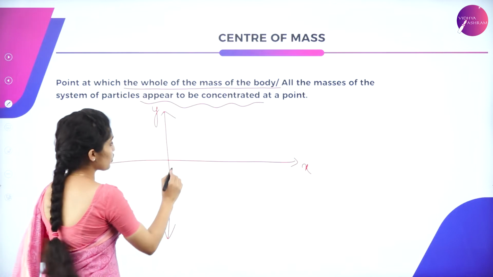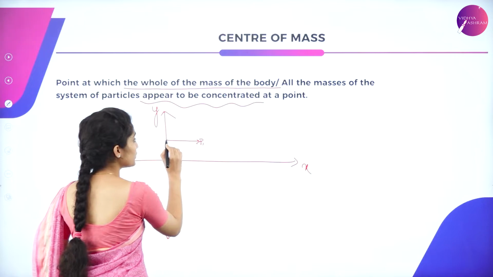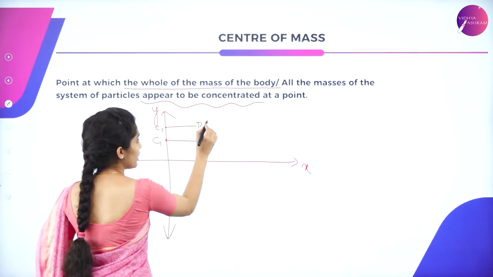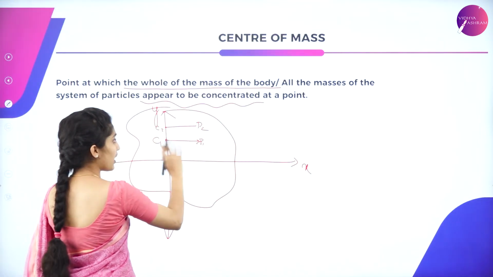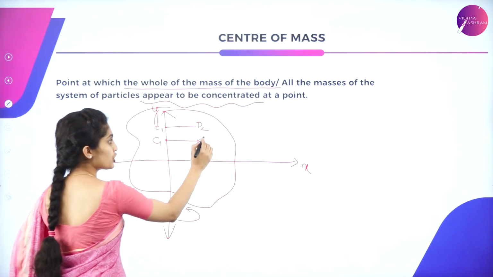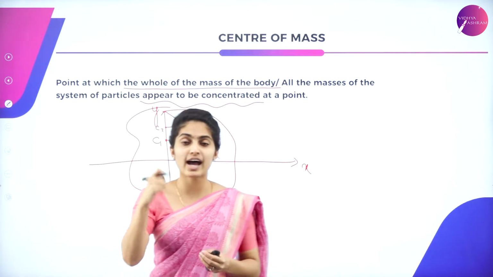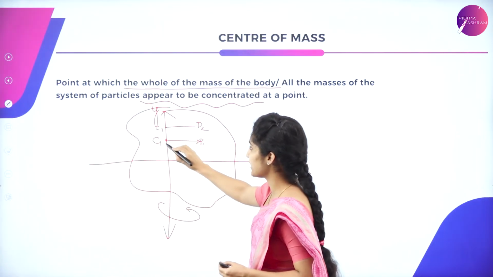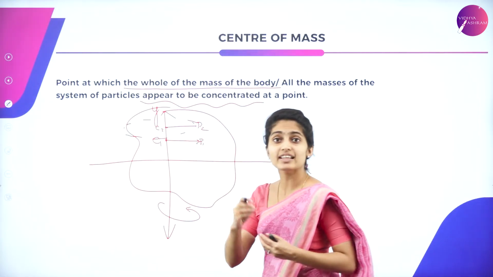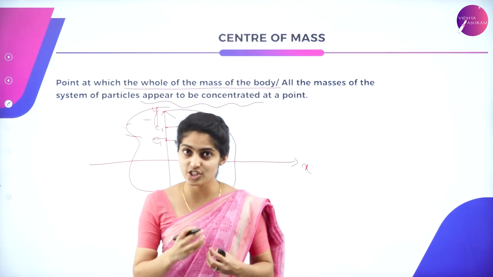When the particles rotate, each particle rotates in such a way that its path is perpendicular to the axis, and its center lies on the axis itself. So the particles present here always move perpendicular to the axis, and make a rotatory motion like this, with this as the center, and the center lies along the axis. That is all about rotational motion.